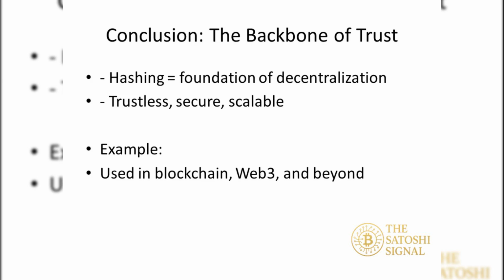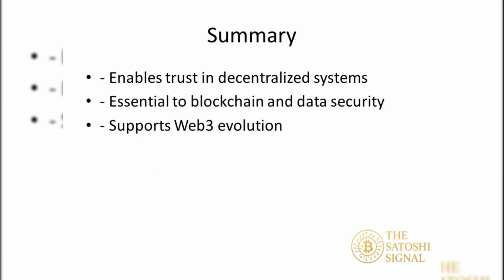In summary, hashing underpins trustless, decentralized systems. It ensures data integrity, enables secure consensus, and forms the core of Web3, blockchains, and beyond. Without hashing, decentralization wouldn't be secure or scalable. Hashing is like the DNA of decentralized tech, unseen but critical. From mining to securing identity, it underpins trust and security in blockchain ecosystems.